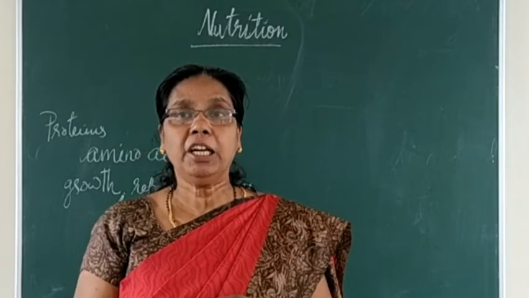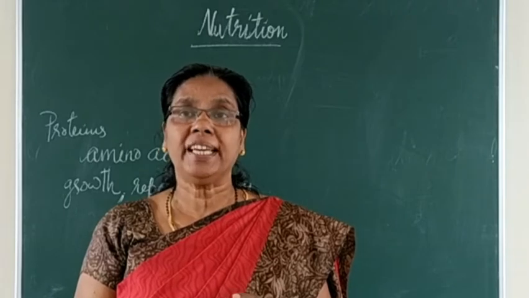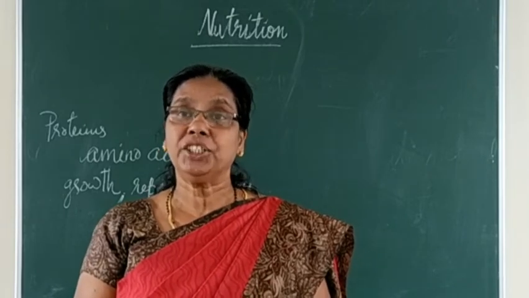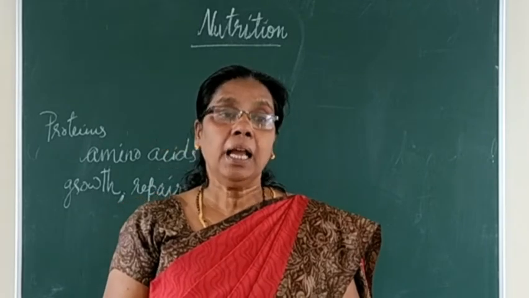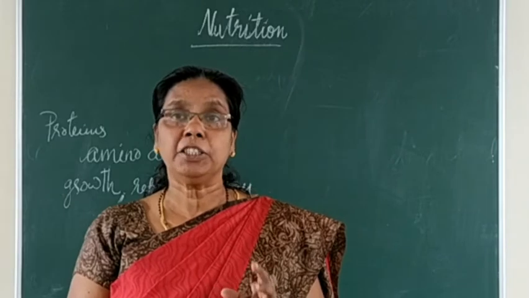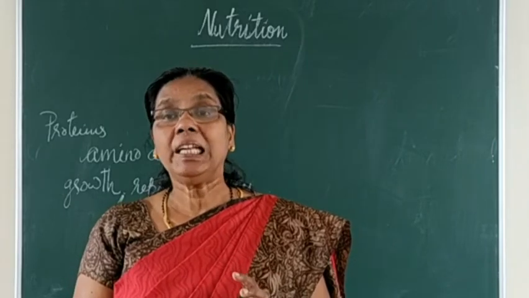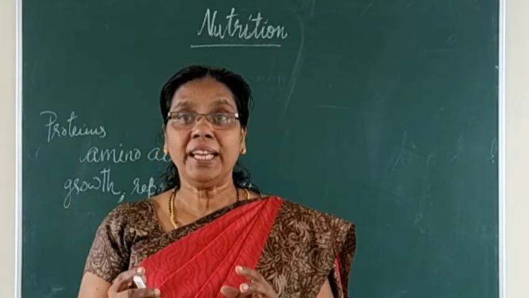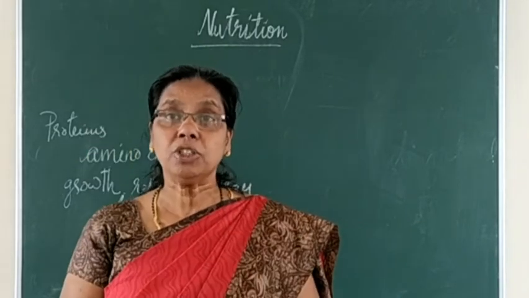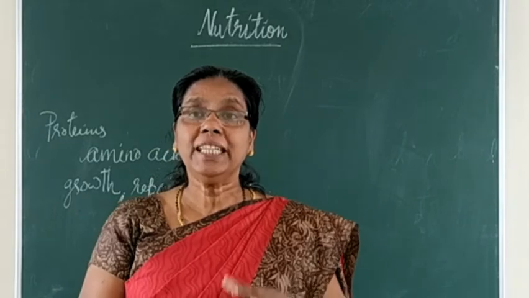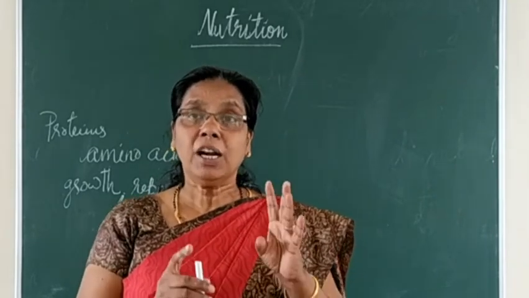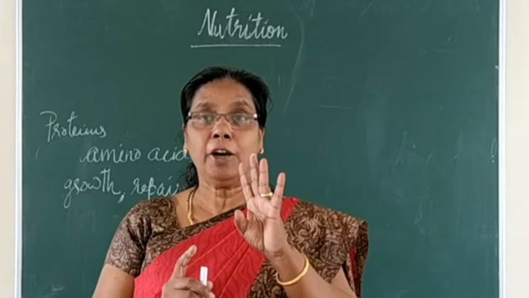That proper blood will not be there in the body, so the face as well as eyes become very pale. That condition is called anemic. And then you can see oedema. What is meant by oedema? Swelling in the leg and face. In the feet also swelling will be there, as well as in the face. So these are the symptoms of what? Kwashiorkor. Once more I will tell, afterwards you have to tell.